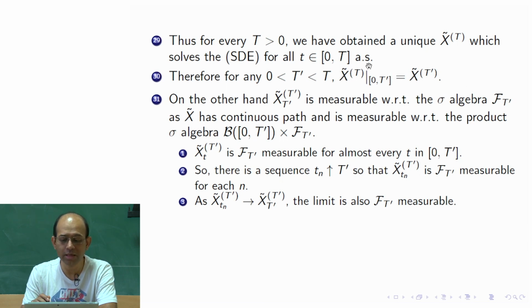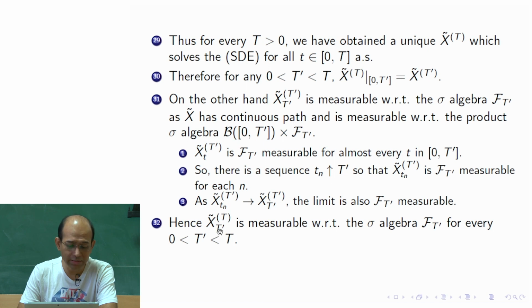But what is the value of this function at t prime? That is nothing but x tilde t at t prime, because this is just the restriction, but at t prime its value is x tilde t at t prime. So, what we have obtained is that x tilde t at t prime is measurable with respect to the sigma algebra F t prime.